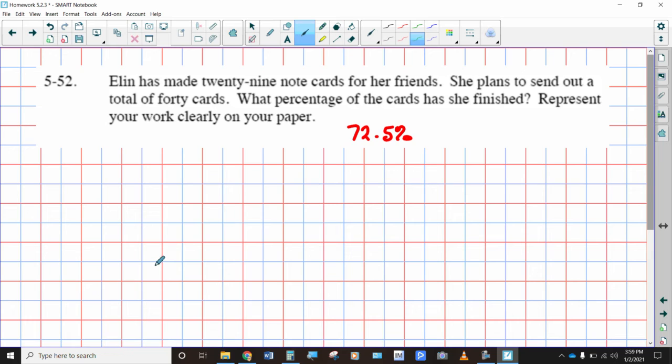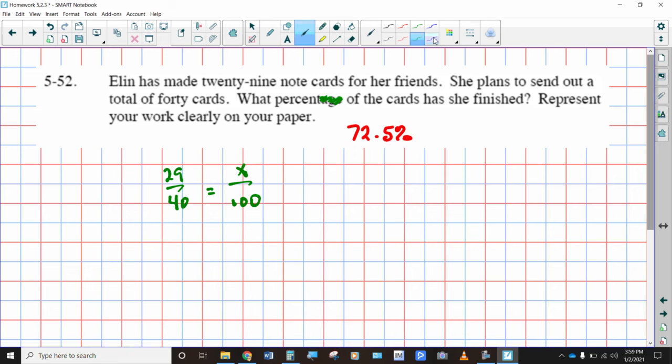All right, Ellen has made 29 note cards for her friends. She plans to send out a total of 40. What percentage of the cards has she finished? Okay, so she has finished 29 out of the 40 cards. And if we want to figure out what the percent is, we're really asking for a certain number out of 100.